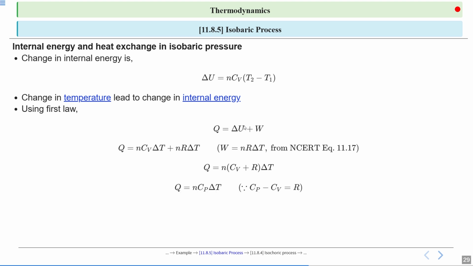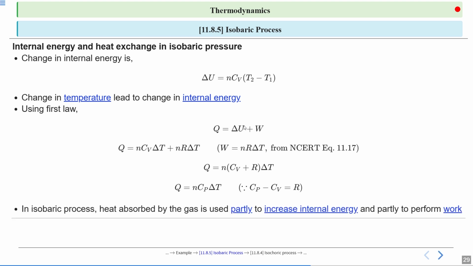So in terms of pressure, it will be Q equal to nCpΔT, because we know Mayer's relation: Cp minus Cv equal to R. So in an isobaric process, the heat absorbed by the gas is used partially to increase internal energy and partially to perform work. All right.